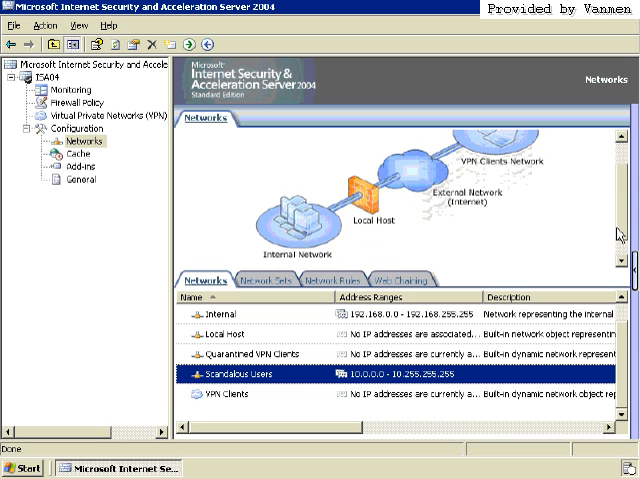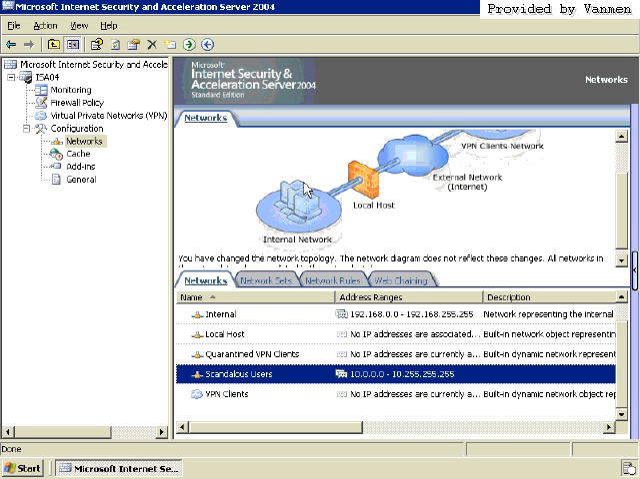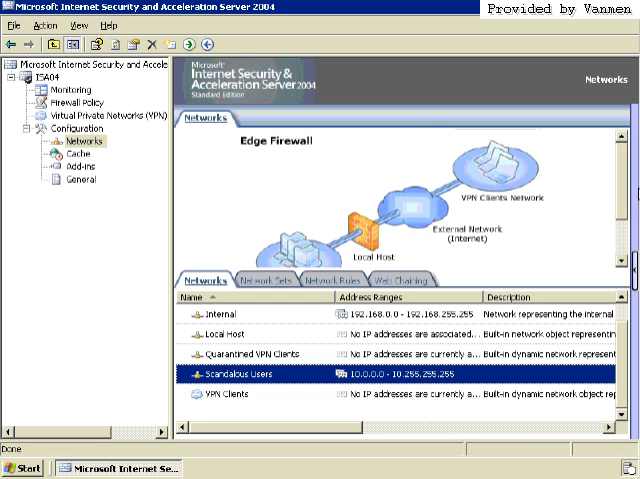Now, at this point, first off, you can see the network diagram doesn't update. This network diagram does not reflect reality. It's more of a network template, and I'll get more into the templates a little bit later. But don't expect a new network to appear for my Scandalous users. That would be a cool feature, but that's not there. The big thing about this is now I can apply different settings and different rules for these users as opposed to everybody else.